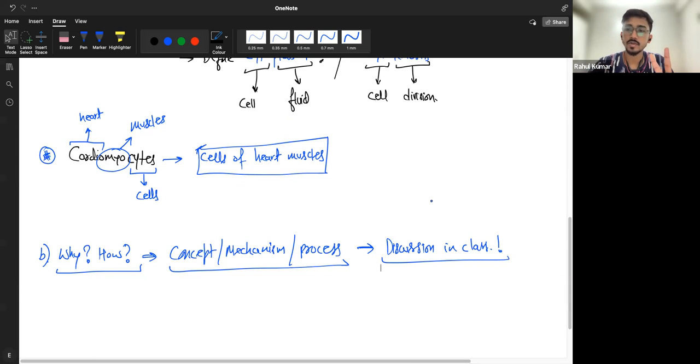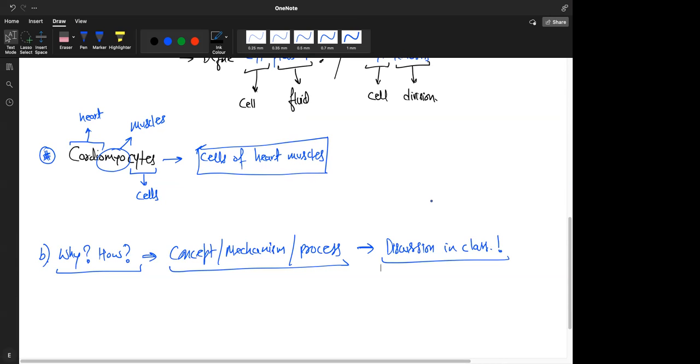So there are two rules in my class. One, you have to be regular, and second, you have to actively discuss. So you better find a place to study or to have biology classes where you can talk, and where there is less noise from the background. That's preferable, because you will discuss things with me. Active discussion is mandatory. My classes are not going to be a monologue where I just come and start teaching on the board, you just listen, and then the class ends. That's not how it will work basically. Is it clear, Devangi? Yes, sir. Sounds good to you? Yes, sir.